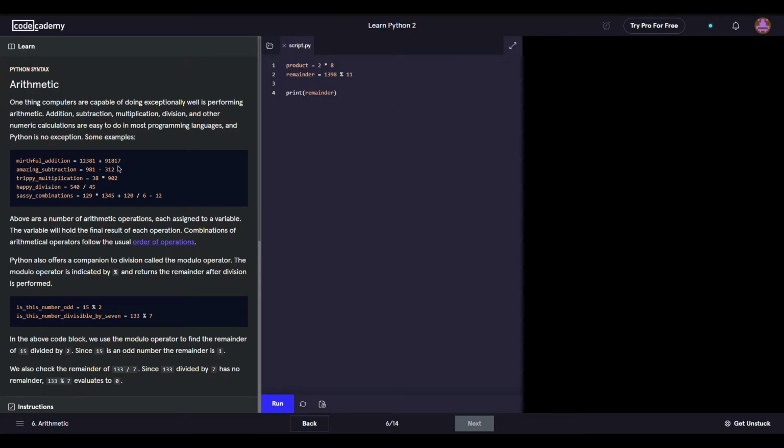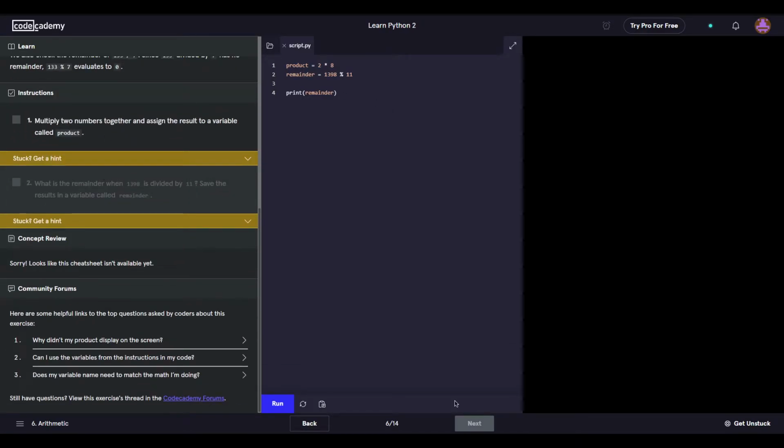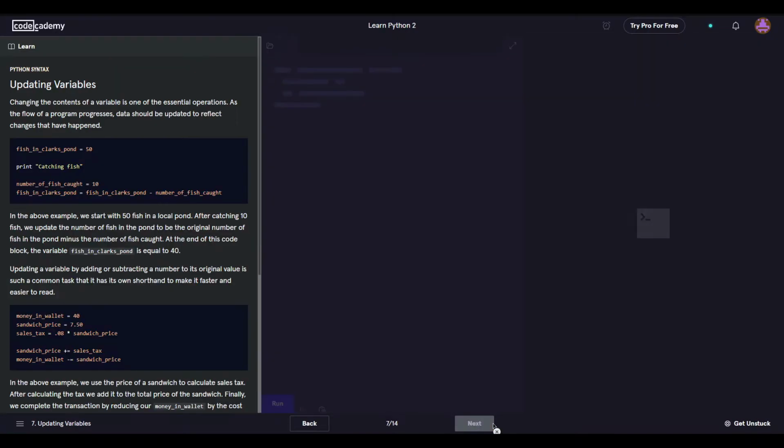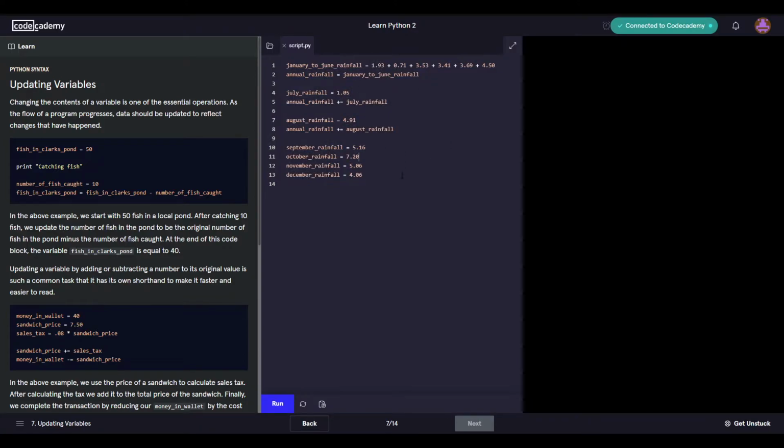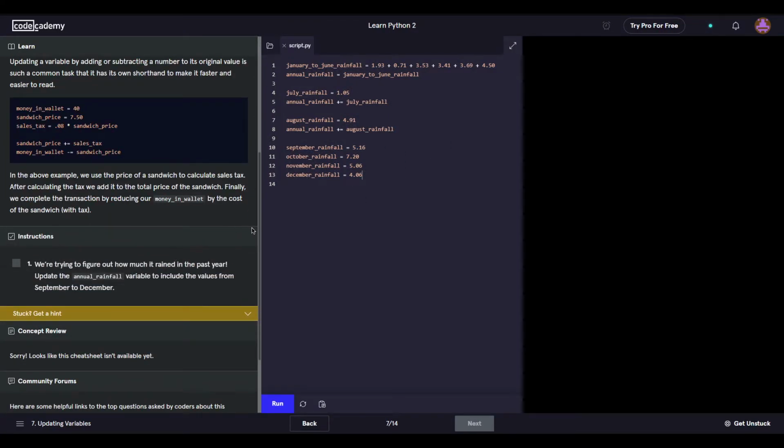They teach us the modulus operator for the first time here, so I can just run the code and go through. I thought I'd reset my progress, but I think I only got that far. Yeah, I didn't get this. Yep, here we go. What does it want us to do? I'm trying to figure out how much it rained the past year. Update annual rainfall. Where's annual rainfall? Oh, it's right here. Variable to include values from September to December.